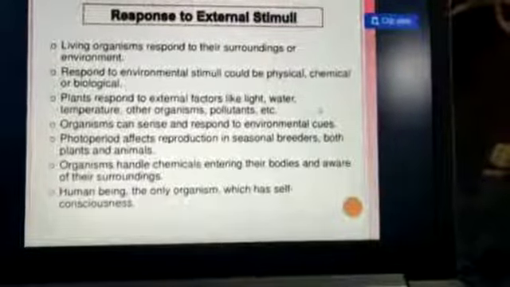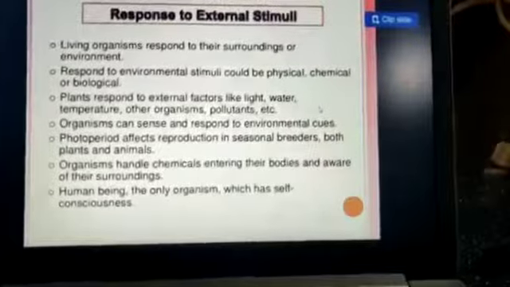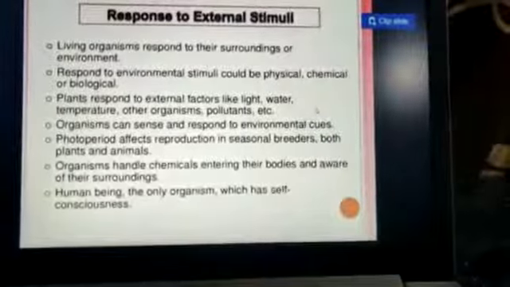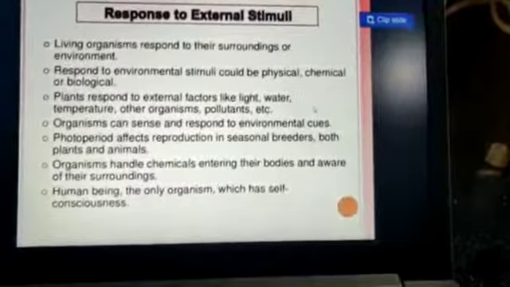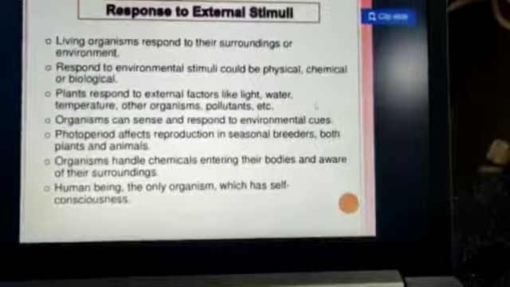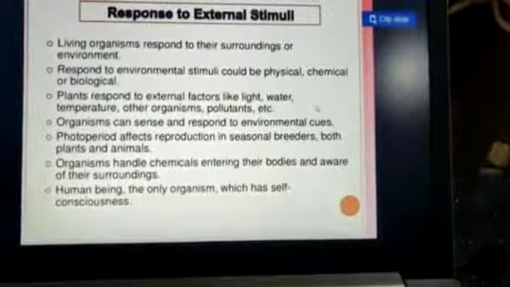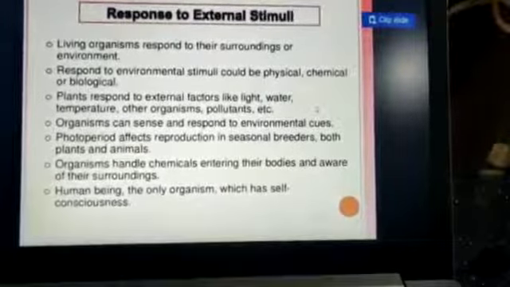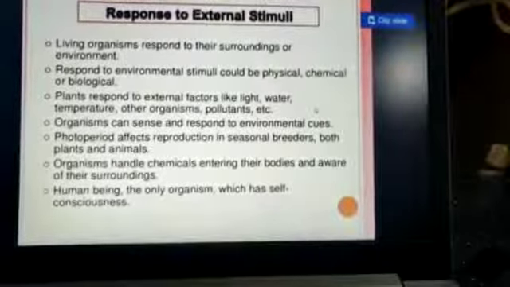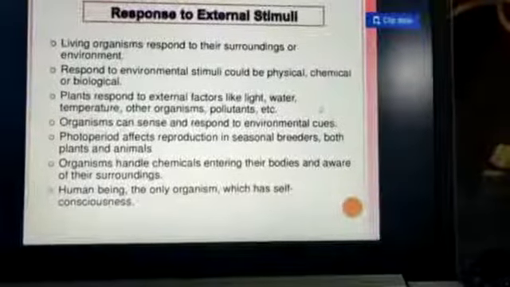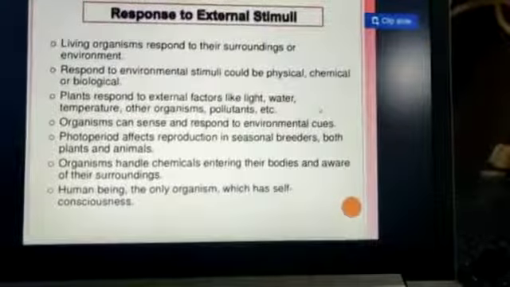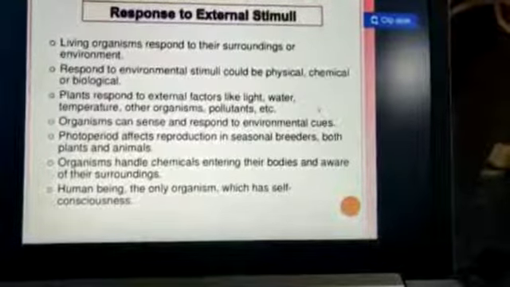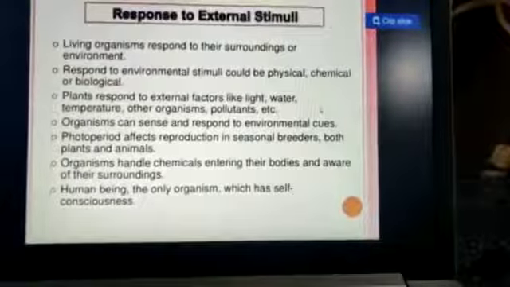We studied the photoperiod, the period which is required by the plant to be exposed to sunlight. Photoperiod affects reproduction in seasonal breeders, both plants as well as animals. Light is required for photosynthesis as well as for blooming of flowers and synthesis of different enzymes in the plant. That's why it is termed photoperiod.